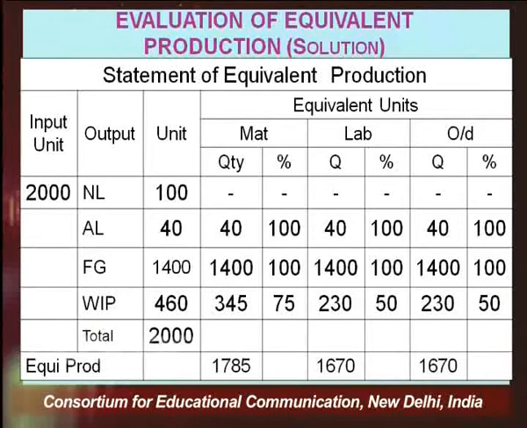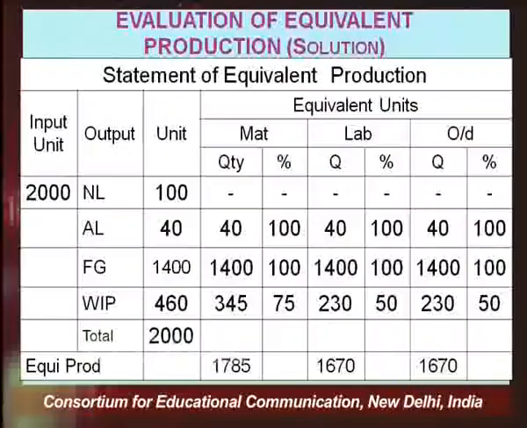So we have prepared the first statement of equivalent units, right? Finished goods plus the equivalent units of the work in progress, that is your total equivalent production in terms of material, labor and overhead.